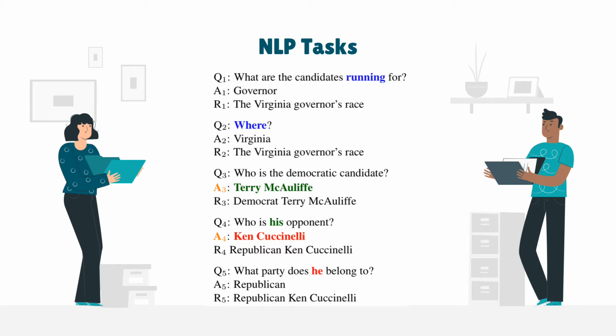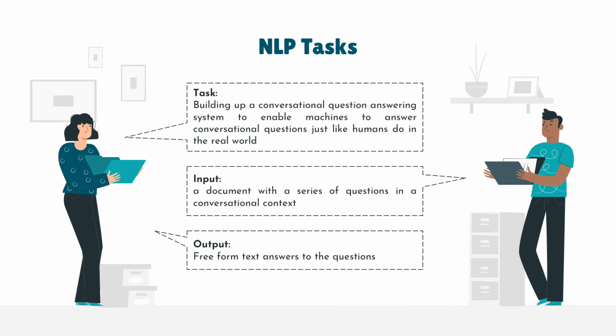Our task is to answer a series of questions given a document and a conversation. Every question after the first one is dependent on the conversation history. The input of the system will be a document with a series of questions in a conversational context. The output will be the answers, which are free-form text to the questions, and the system is also able to determine if there is an answer to the question given the conversation and the document.